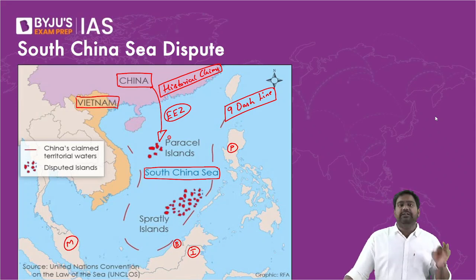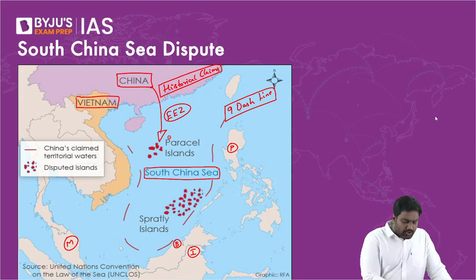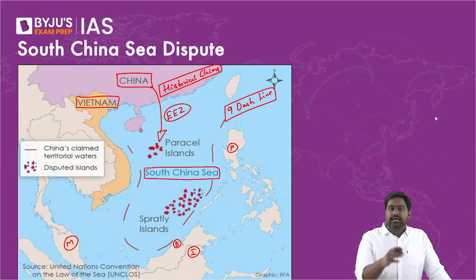Now, this is blatantly against international rules. It's against the UN clause. So by drawing this so-called 9-dash line, it's claiming most of the EEZ to itself, which directly violates and threatens the EEZ of the other countries. That is why the dispute has broken out.